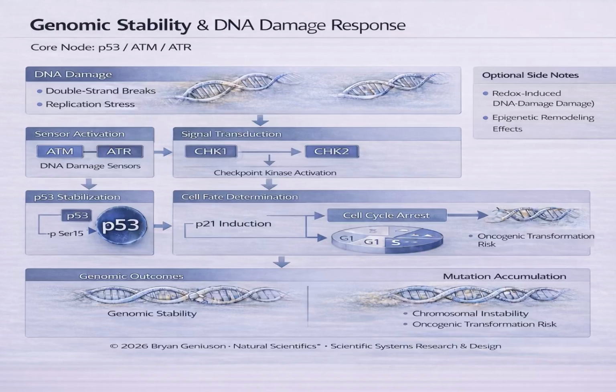This pathway does not operate in isolation. It is influenced by crosstalk with other biological systems, including redox signaling and epigenetic regulation. Reactive oxygen species, or ROS, can induce DNA damage, while epigenetic modifications, such as DNA methylation and histone modification, can alter the expression of DNA repair genes, further compromising genomic stability.